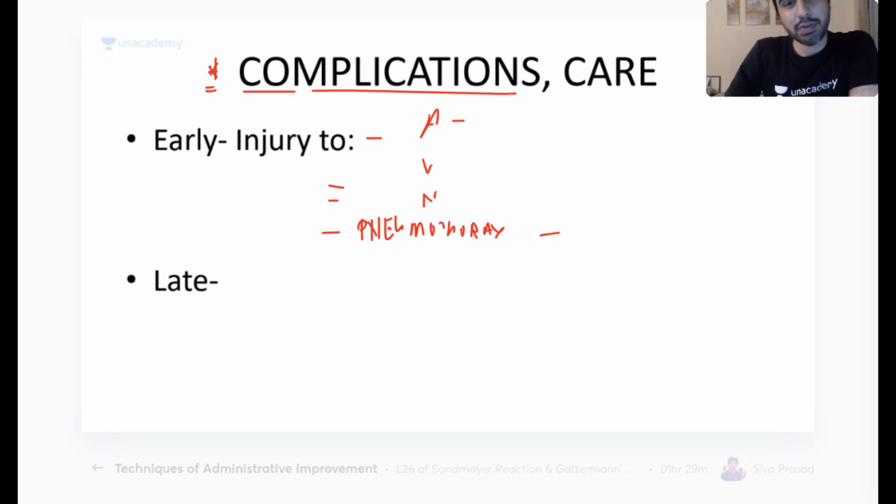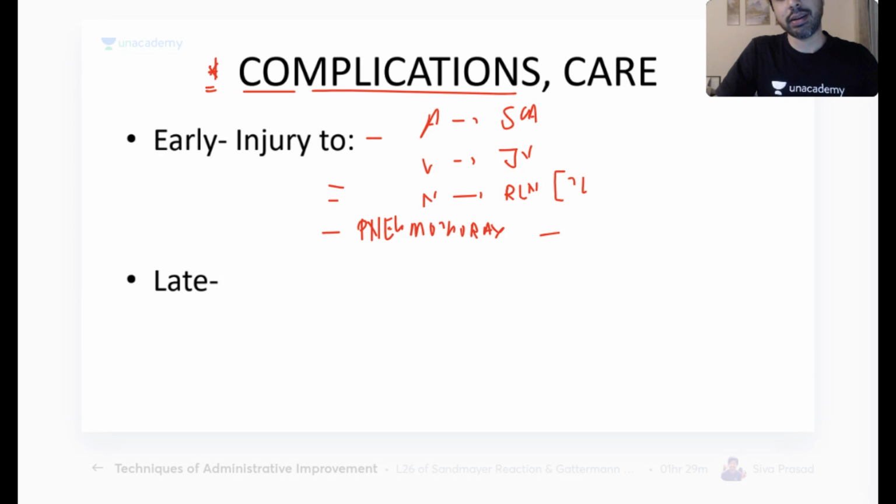Remember it like this. Which artery can get injured? Subclavian artery. The common carotid normally will not be injured. Which vein can get injured? Jugular veins. Anterior jugular veins do get injured. Which nerve will get injured in tracheostomy if you do it very badly? Normally it is not injured. Yes, the recurrent laryngeal nerve. Where does the nerve lie in context of the trachea? I'm doing a tracheostomy, where is the nerve? In the groove. Excellent, the tracheo-esophageal groove. Brilliant answer.